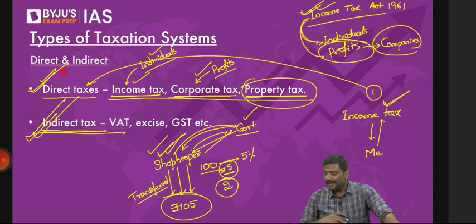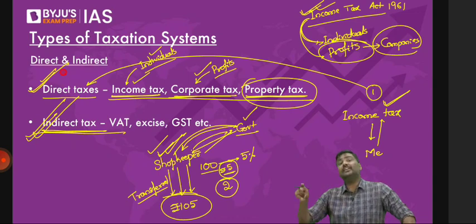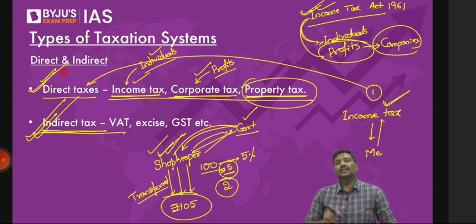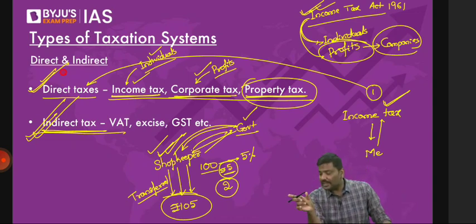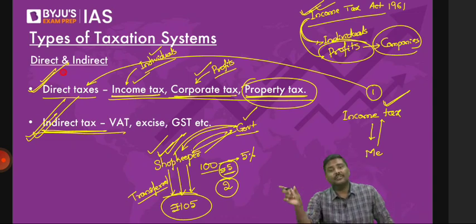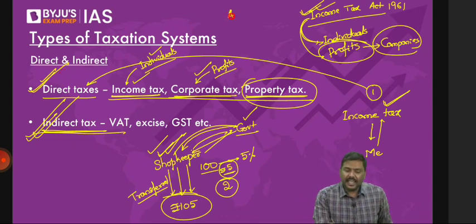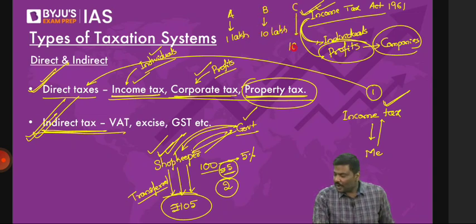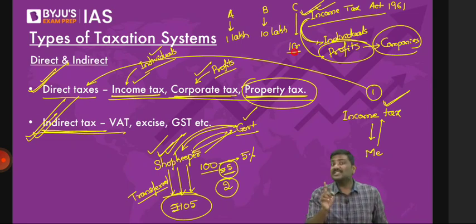Now let me go forward. Direct taxes can differentiate between taxpayers. Understand the concepts carefully. The statement is correct. Do not counter me. Some of you are countering me. No. Direct taxes can differentiate between taxpayers. So what do you mean by that? Person A is earning an income of 1 lakh rupees. Person B is earning an income of 10 lakh rupees. Person C is earning an income of 1 crore rupees. The government will not impose the same tax rate on all the three. It will be unfair.